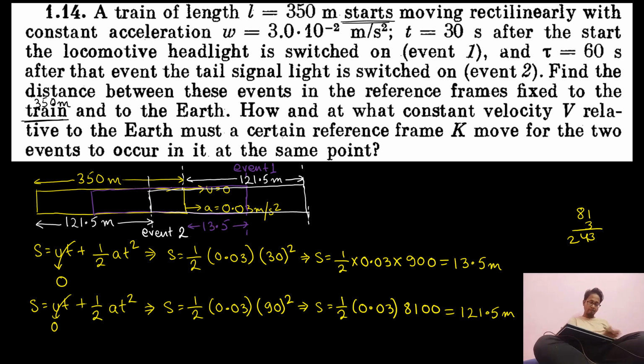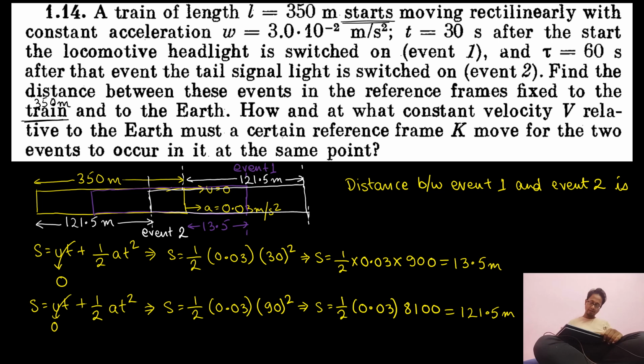Therefore the distance between event 1 and event 2 is this much distance plus this much distance.